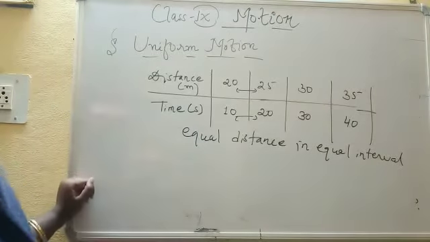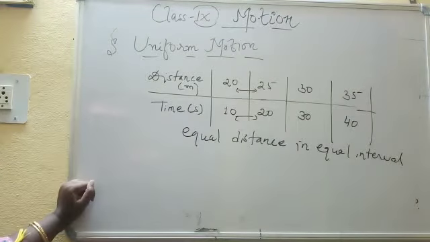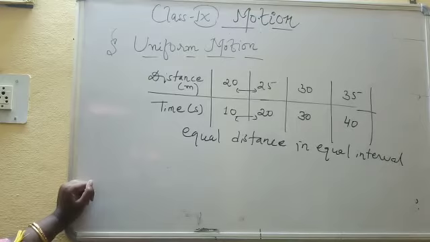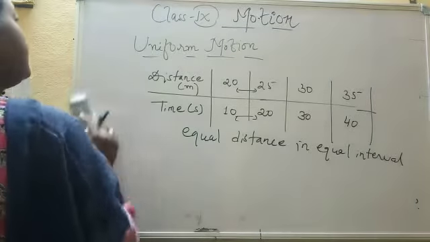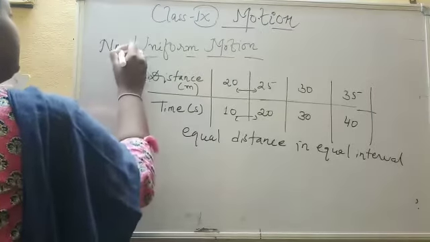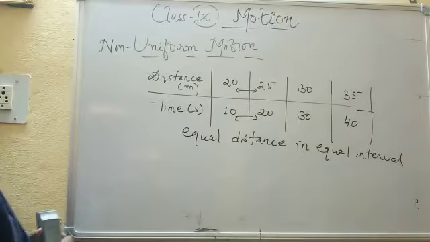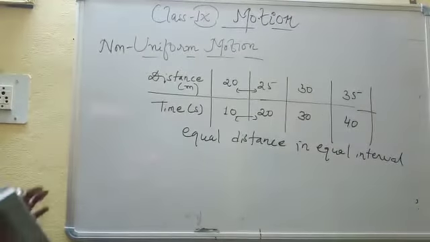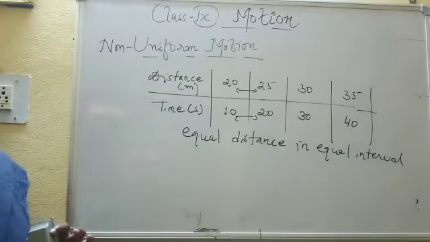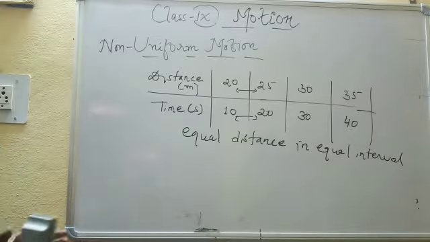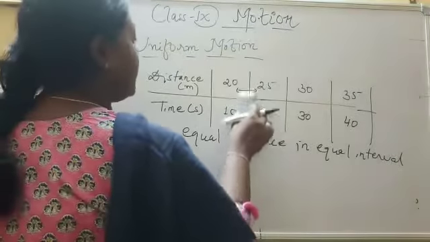What is uniform motion? If a body covers equal distances in equal intervals of time, then the motion is said to be uniform motion. The next is non-uniform motion. What is non-uniform motion? Non-uniform motion means the object or the body covers unequal distance in equal interval of time, or vice versa.